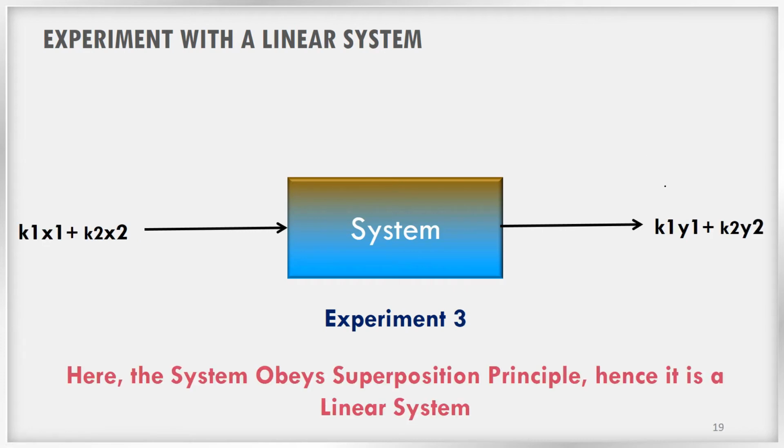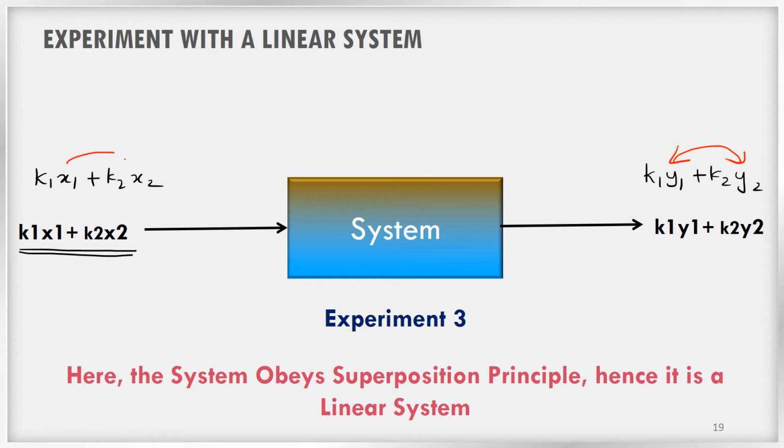Now if I give an input which is the combination of both, k1 x1 plus k2 x2, and I get k1 y1 plus k2 y2, then you can clearly see that there is additivity because the inputs are added and the outputs are added, and there is homogeneity because the first input is multiplied with k1 and the second with k2, and the same scalars multiply the outputs, k1 y1 and k2 y2.